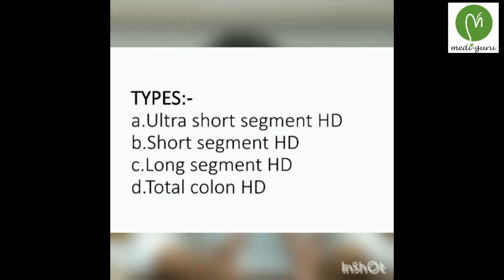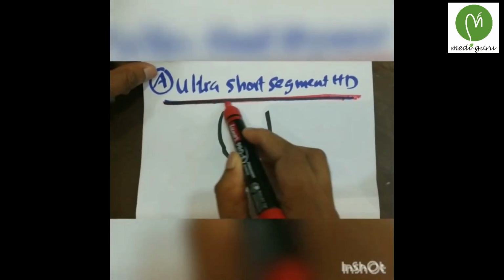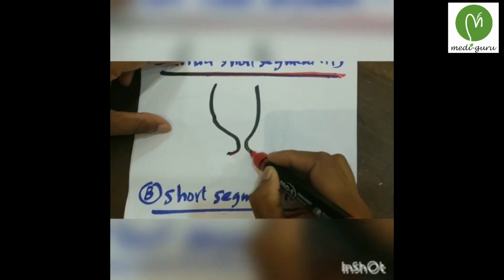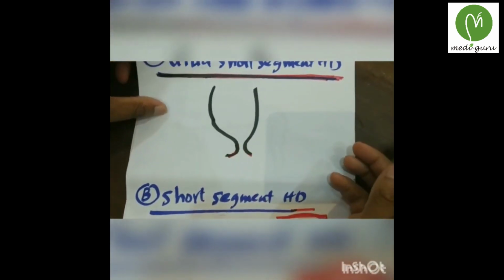Depending on the length of the aganglionic zone or pathological segment, Hirschsprung disease can be classified into 4 types: ultra short segment, short segment, long segment, and total colon Hirschsprung disease. The first one is ultra short segment Hirschsprung disease. Here only the internal sphincter of the anal canal is involved.